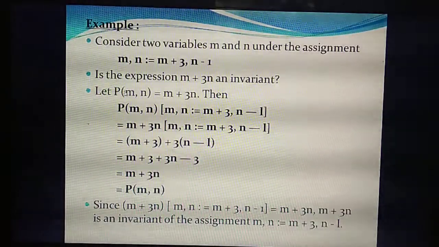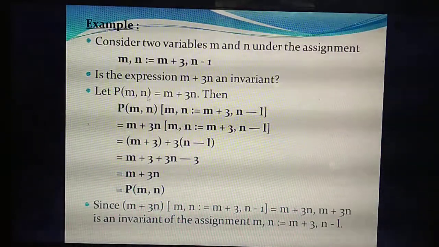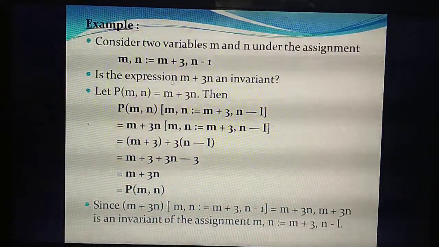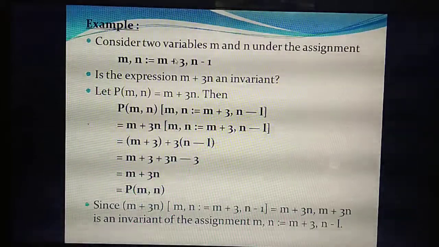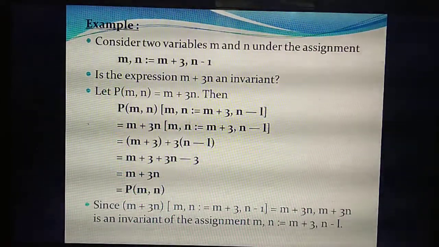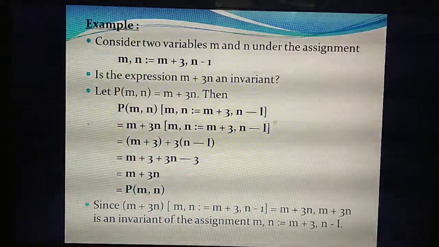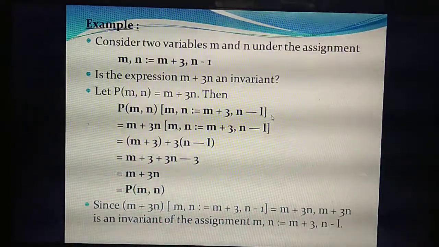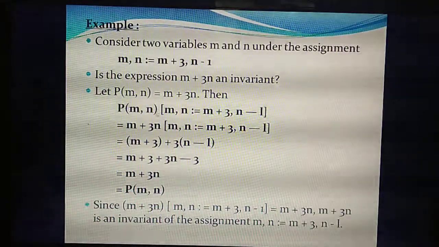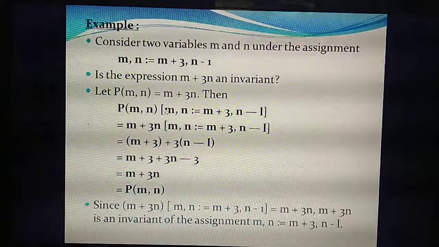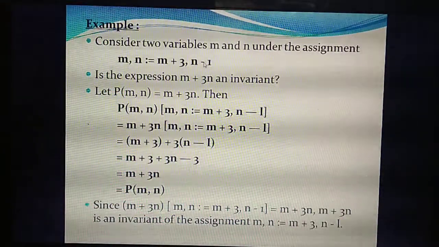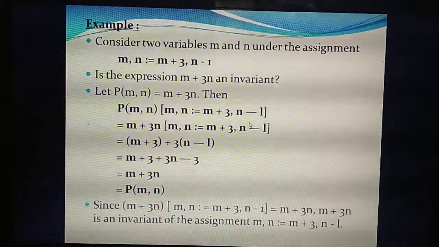What do you need to write first? P of m comma n. So what are the variables? M comma n. So m comma n means already you have substituted, already you have given the values. M is changed to m plus 3, n is changed to n minus 1. Understand? First step you should write like this. P of m comma n. Then the given values. What are the given values? The m comma n equal to m value is m plus 3, then n value is n minus 1. Okay.